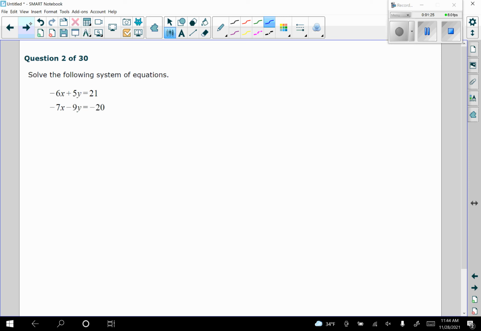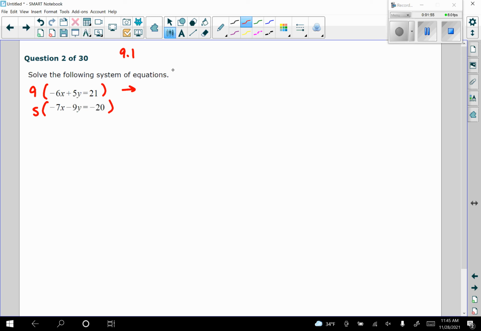All right, for question 2, we're solving a system of equations here. So this is section 9.1. Here let's use the elimination method. It's your choice what you want to multiply by. I want to eliminate the y's. I want to take the first equation, multiply it by 9. Since my signs are opposite, I could just multiply by positive numbers here, and I want to multiply the bottom